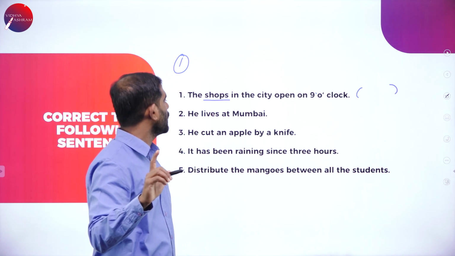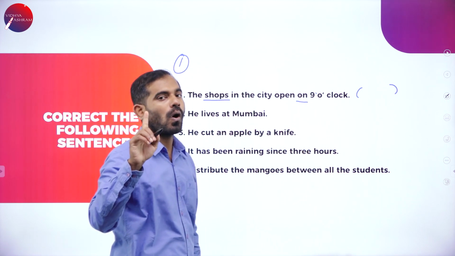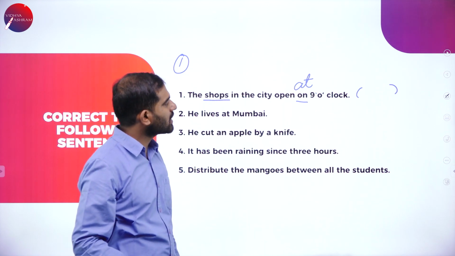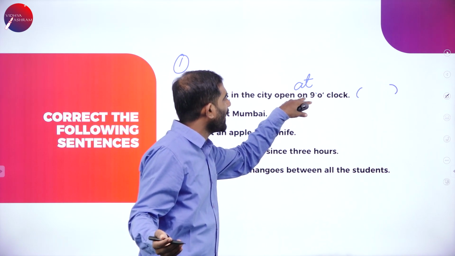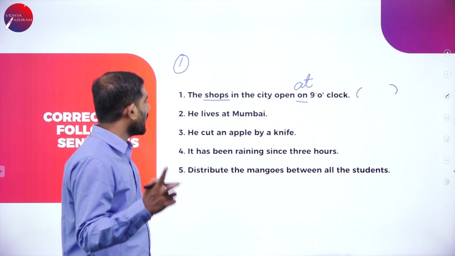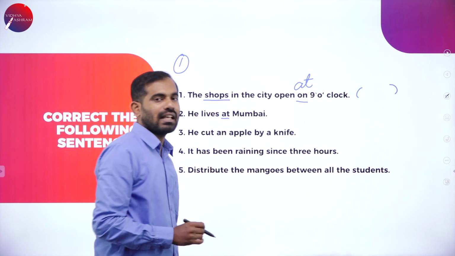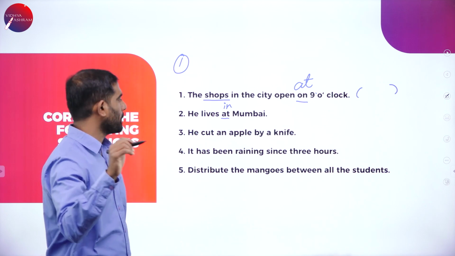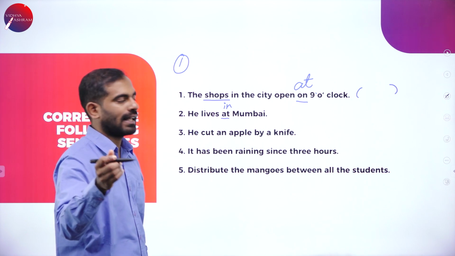We are talking about prepositions. The shops in the city open on 9 o'clock. The error is on. It should be: open at 9 o'clock. As we go on in this session, I will explain where we use on, where we use at, and where we use in. Second one: he lives at Mumbai. The error is at, it is in. He lives in Mumbai.